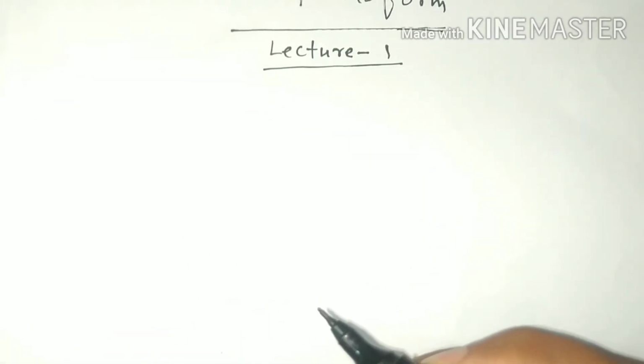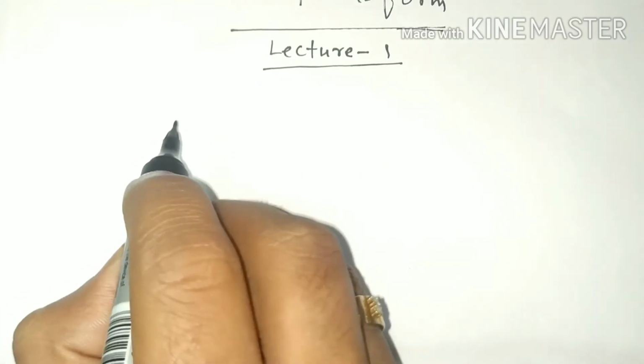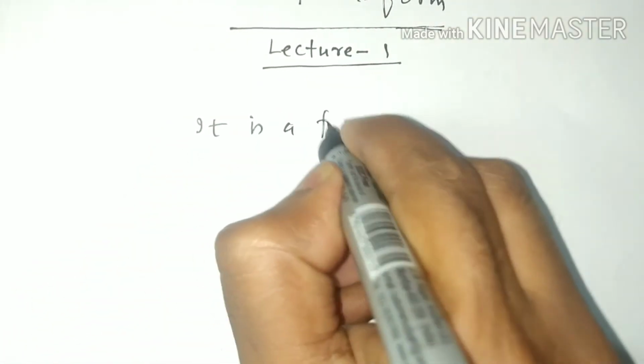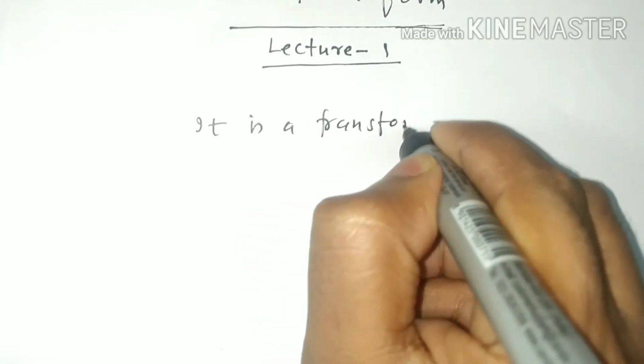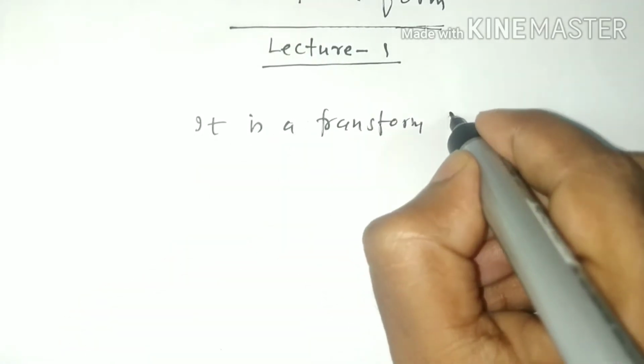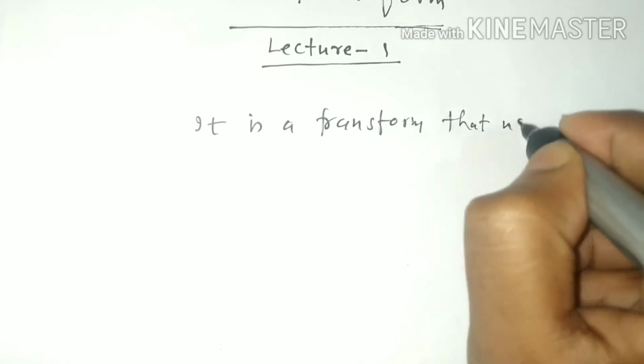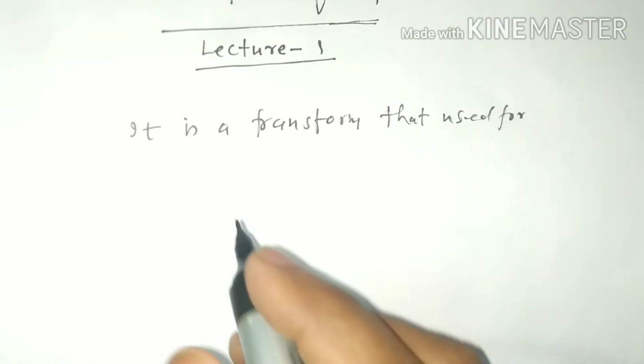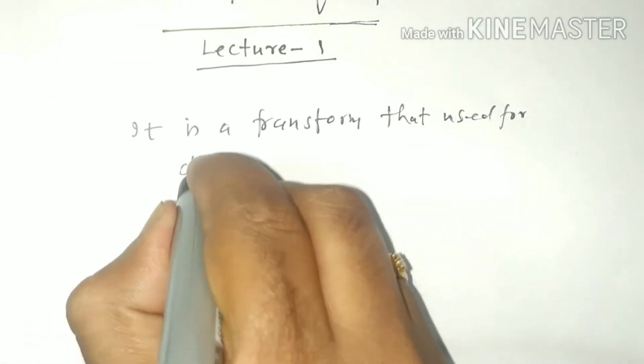So what is Z transform? It is a transform that is used for discrete time system.